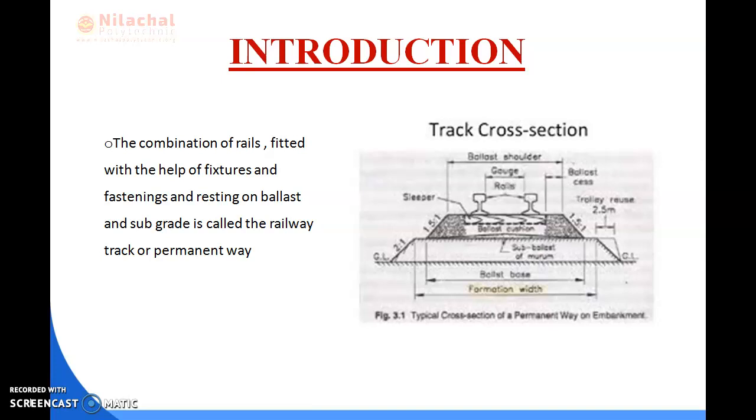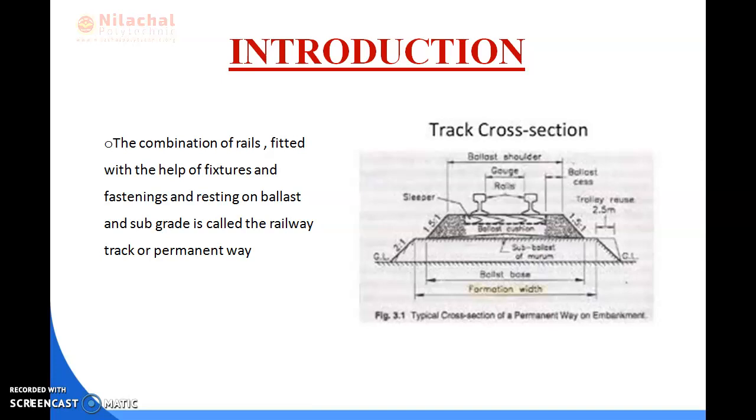So whenever we provide this permanent way, it is a help and a facility for people, for mankind, for normal commercial traffic. Okay, so we use the railway instead of the highway for taxis or buses because it is economical.